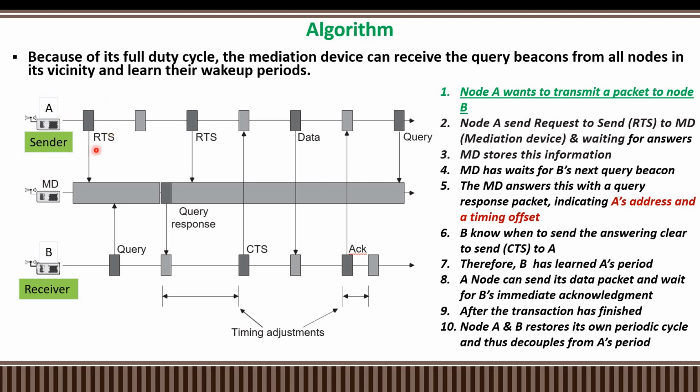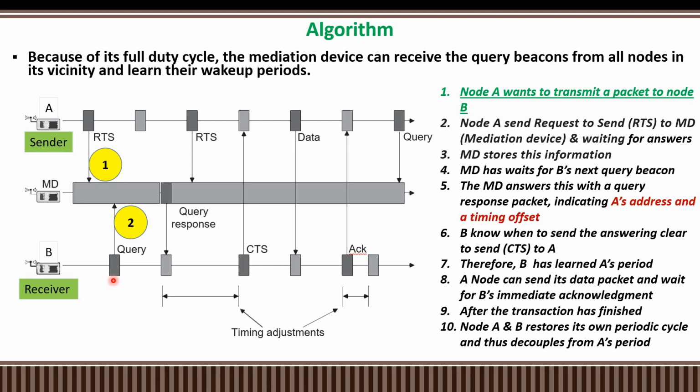A has a set of information that it wants to transmit to B. In this situation, we don't know the exact sleep time and wake up time of B. That's why we just give the request to the mediation device. So first we send the RTS packet to the mediation device. The mediation device stores this information, then waits for the beacon or query from the corresponding B.